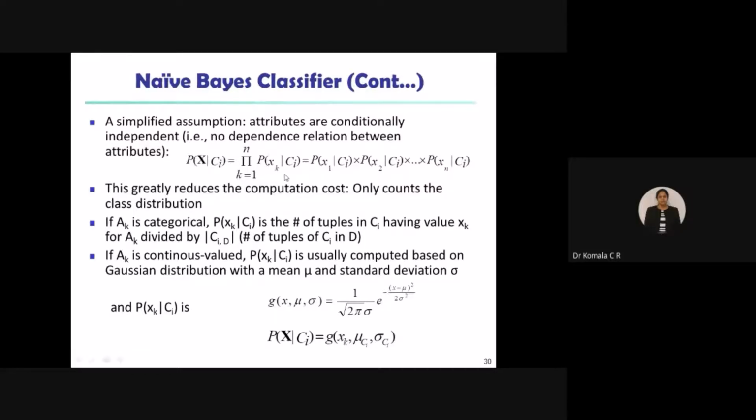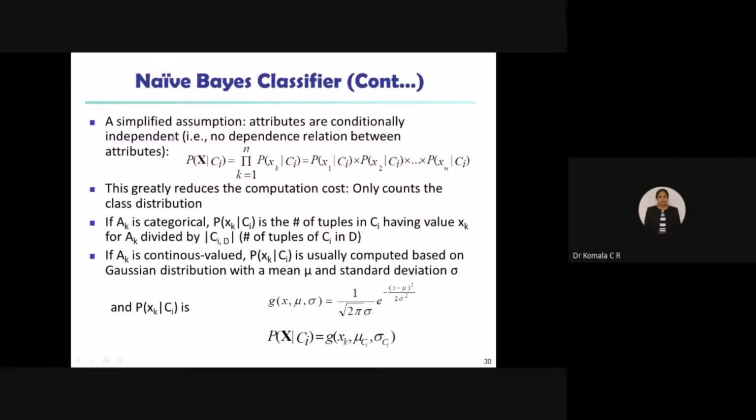So for the product of P of Xk, here I have taken X, so you are supposed to take Xk here, for the kth attribute. Xk given Ci, where k equals 1 to n. This is defined as, if you go on substituting k as 1, 2, 3, so on, what equation do you get? P of X1 given Ci, into, substituting k as 2, P of X2 given Ci, into P of X3 given Ci, so on. The last term, the last value of k is n, P of Xn given Ci.